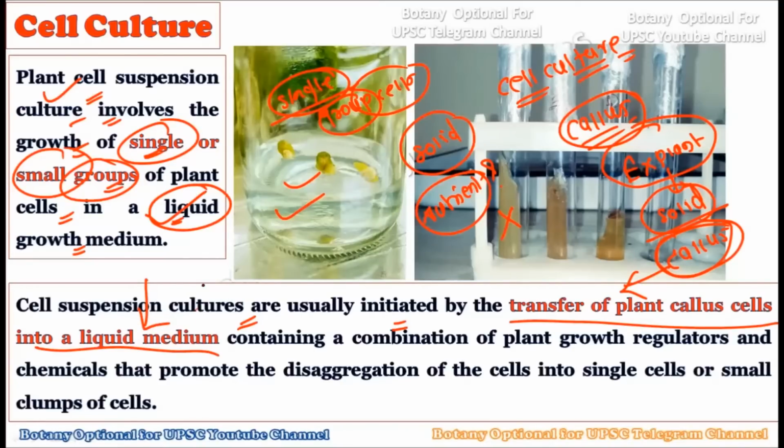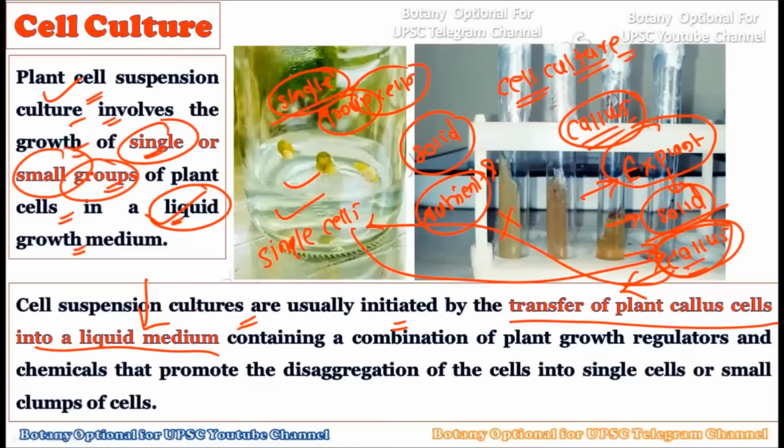So what is the source of these single cells? From where are they coming for the single cell culture technique? These single cells are coming from the callus. So we take the explant, sterilize it, grow it on the solid medium, convert it into callus, and this callus then provides the single cells for single cell cultures.